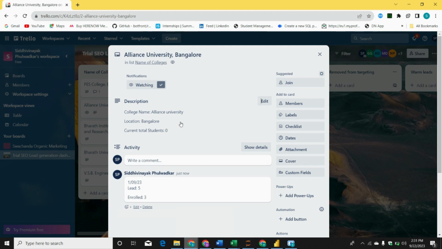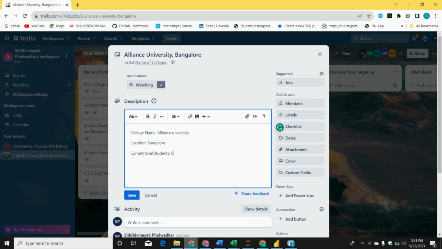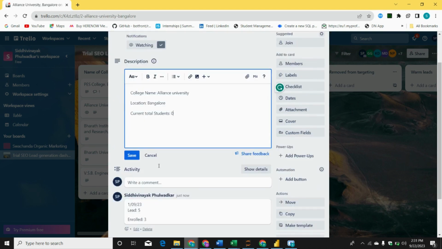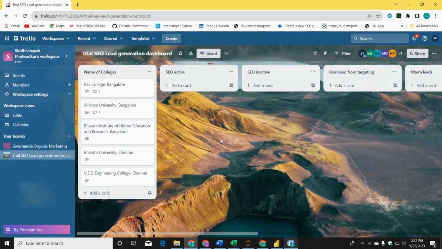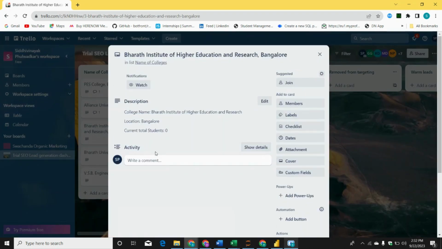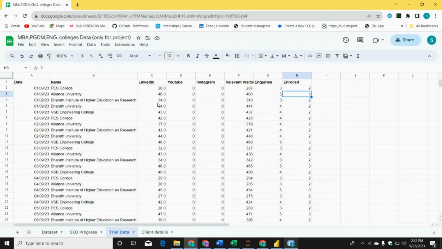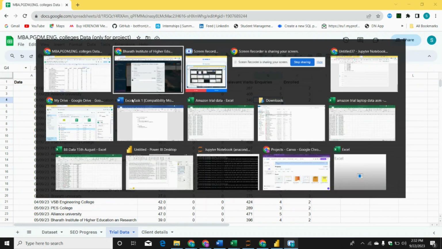Now what we have to do is we just have to go to this, and current total students will change. How many people have enrolled till now? 3. So I will write down here 3, and I will save this. All right. After this, you will do the same thing for all the colleges. So for this college also you will do the same thing. You will go here, check for that college. What are the inquiries on first? That are 3. Means leads are 3 and enrollment are 2.